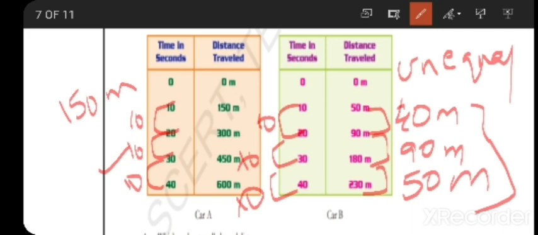So if a body covers equal distances in equal interval of time, it is uniform motion. If a body covers unequal distances in equal interval of time, it is said to be non-uniform. For example, for every 1 day, Earth is going to make only one rotation. In 1 day it cannot take 2 rotations, and in the next day 3 rotations. Then you cannot say it is uniform motion. 1 day, 1 rotation exactly.